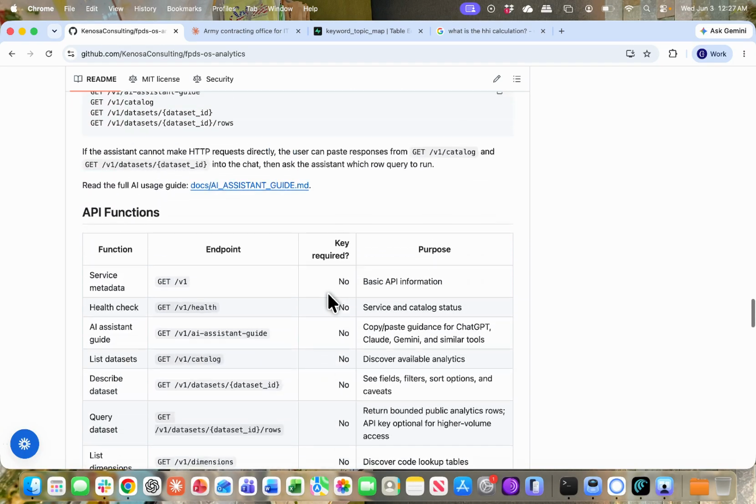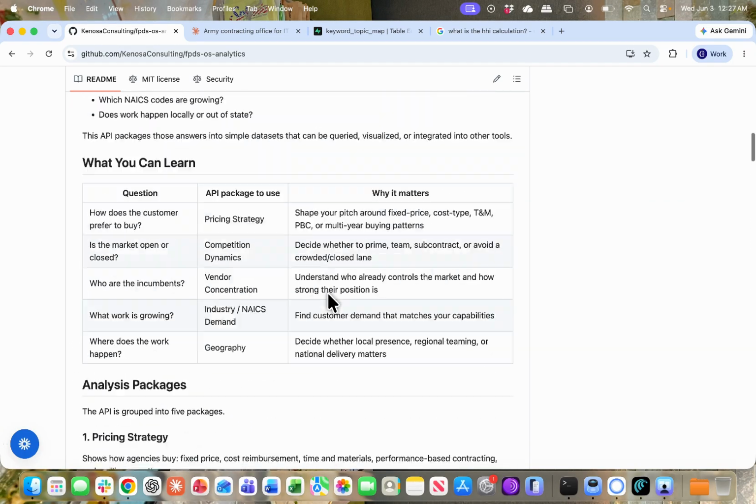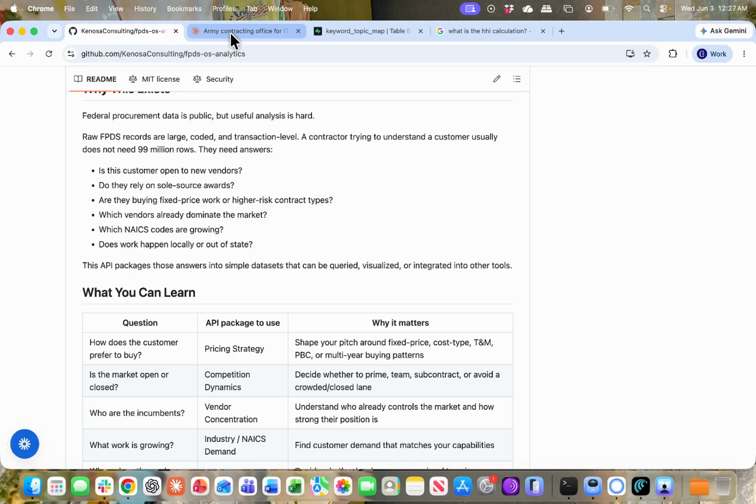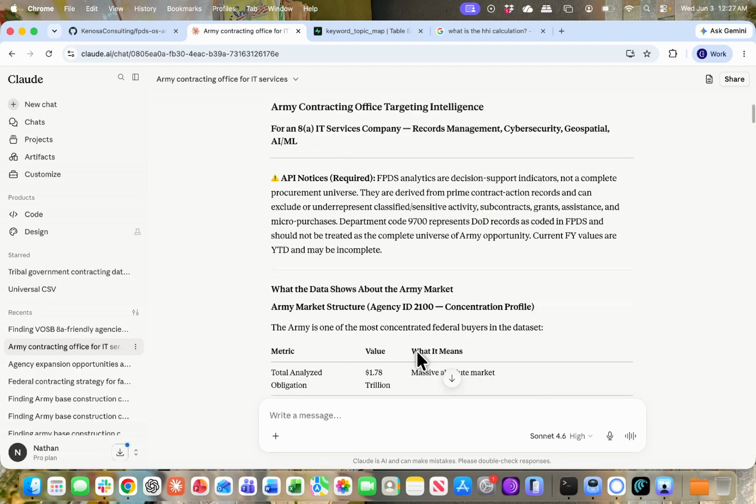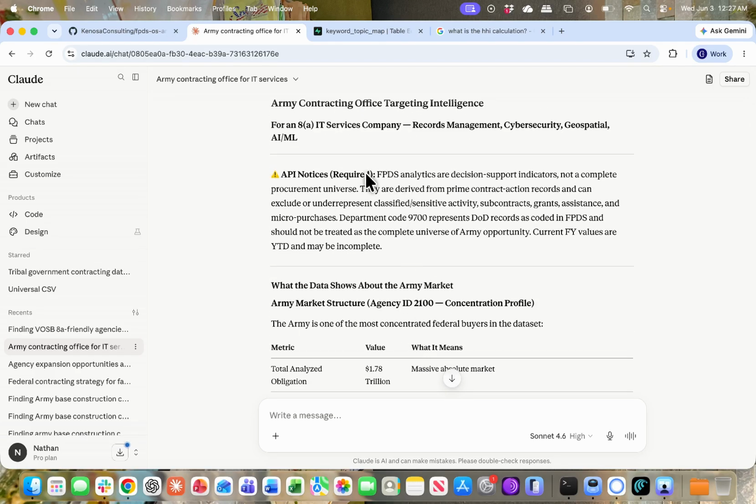data. Now, with that being said, we can walk through what this has the ability to uncover. And I think I already walked through why this is different from your tool pulling USA spending data like it has showed before. So it'll give this API notice. This just means that these analytics are supported by not the complete procurement universe, meaning no SAM, no agency strategy documents, no budget documentation.